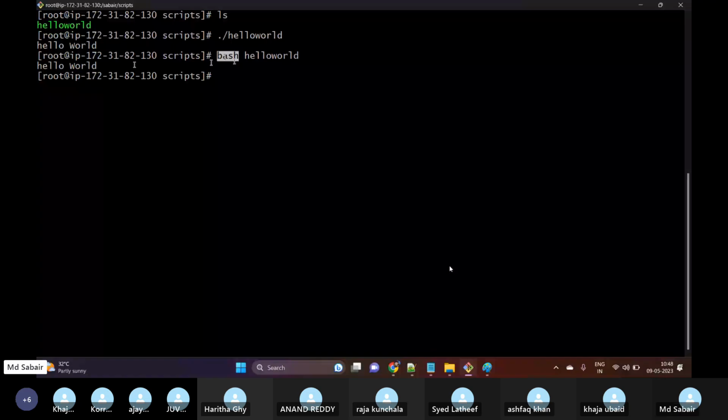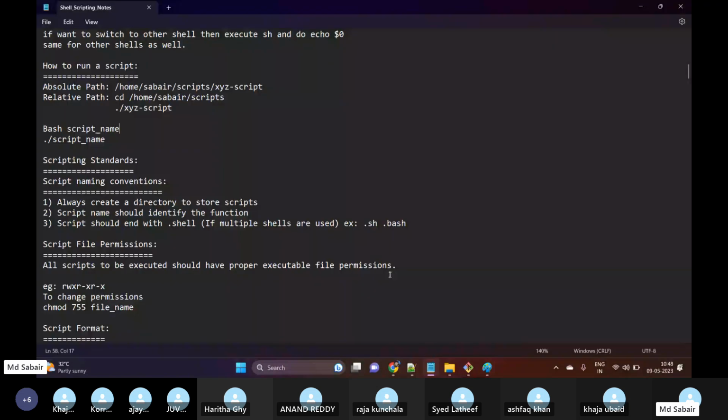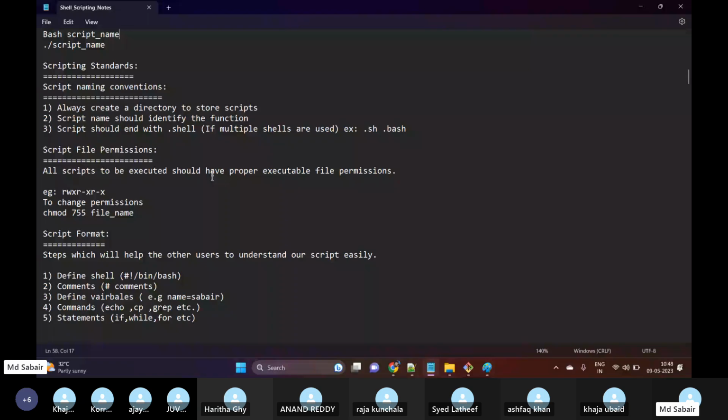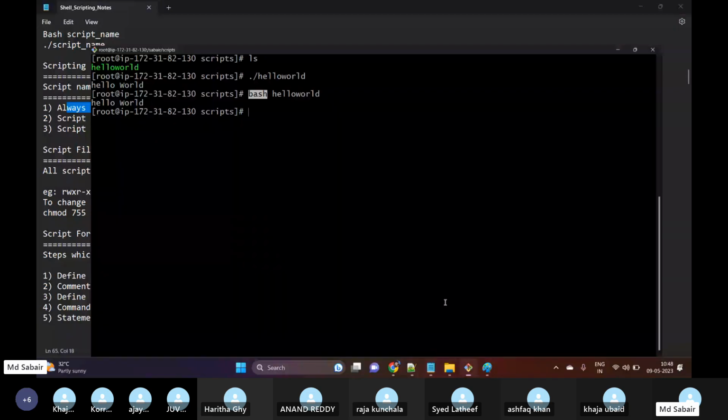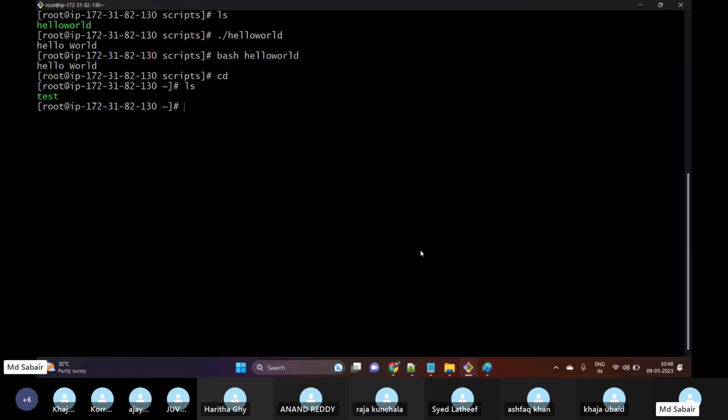Okay. Now, as I said, we have certain scripting standards. Always we need to make sure that we create one directory to store scripts. For example, let me go to cd and if I do ls, right? Here I have created one script called test, one script at the root location and another script in my scripts directory. For now, I will be able to remember this, but after 1 year or 2 years, it will be very difficult for us to remember the past.